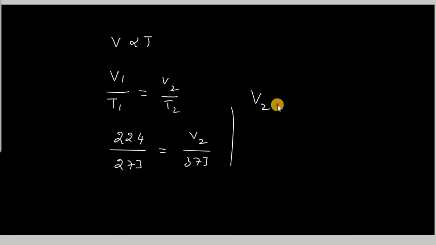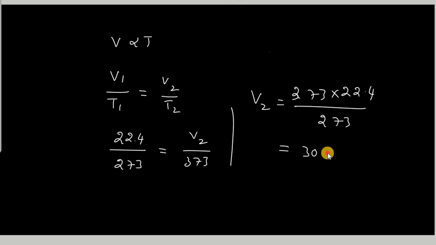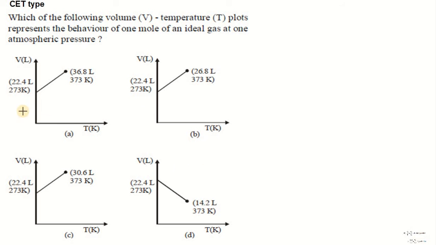So V2 equals 373 into 22.4 divided by 273. Upon simplification, we get 30.6 liters. So we check the options for the graph where we get 30.6. That is the right answer. So option C is the right answer for this question.